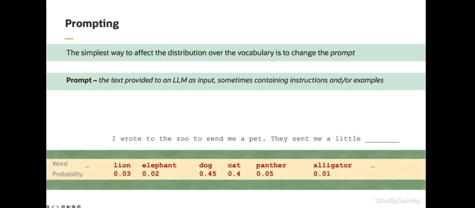As an example, imagine that I just appended the word little to the end of the sequence of text and provided it as input to the LLM. I would get a different distribution over the vocabulary words. In particular, you'll notice that after we append the word little, the probability on the words corresponding to the smaller animals goes up, and the probability on the larger animals goes down. And conceptually, this makes sense. It's worthwhile to think about how and why the model can do this.